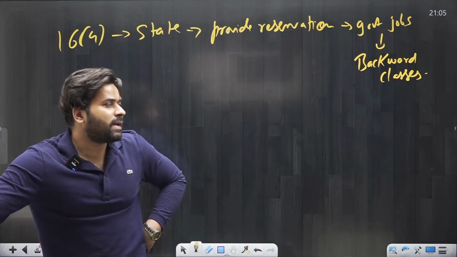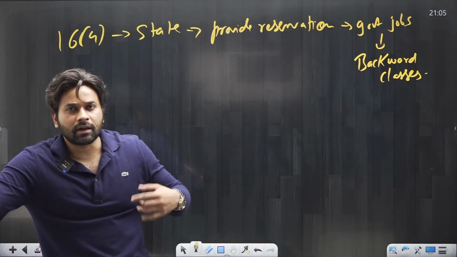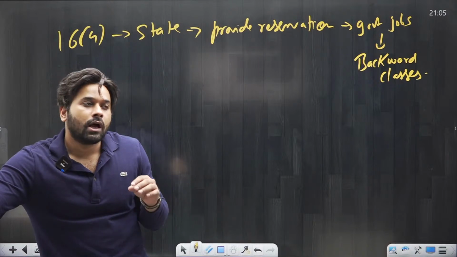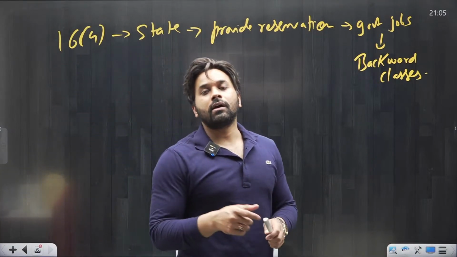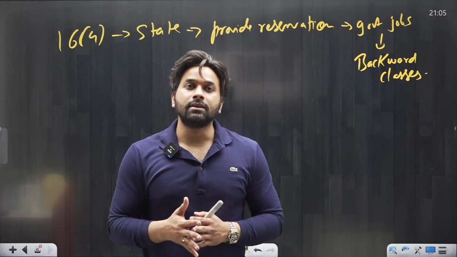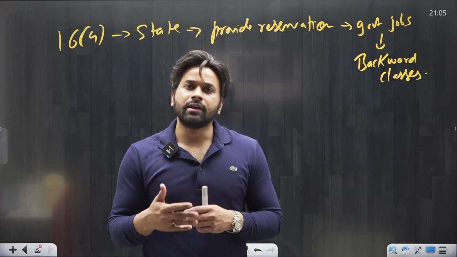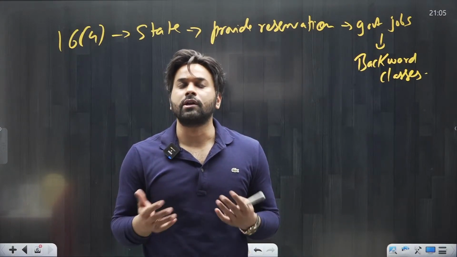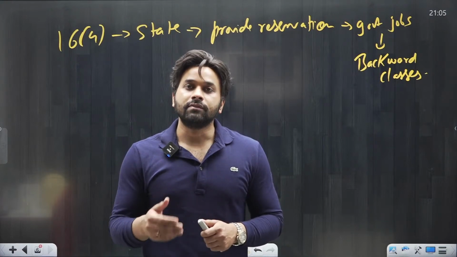So here the word backward class is used. You can assume that backward class automatically includes SC, ST and OBC. In Article 15, it was specifically mentioned as SC, ST, SEBC, but in Article 16 only the backward class is mentioned. But we can assume that SC, ST and OBC are also included in backward classes.